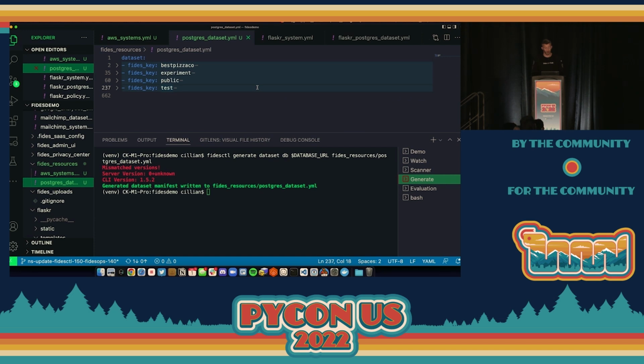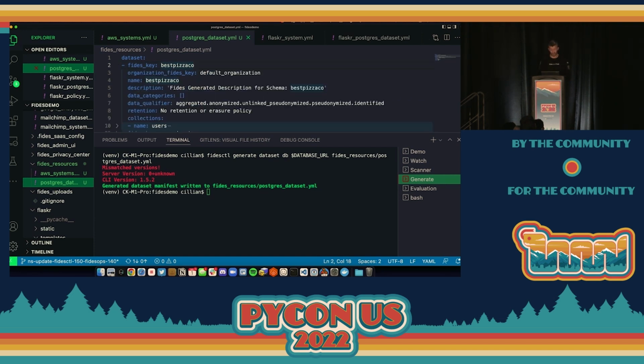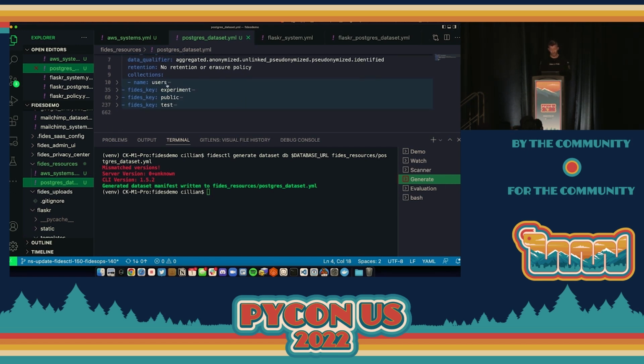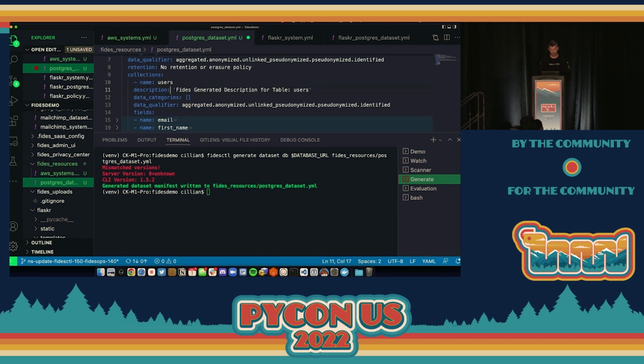So you'll see here there are four simple databases. If I look at one of these, I've got a set of metadata that describes the database itself, and then each of the tables that exist here. And if I expand those out, I can see there's a description about what it is, there's a data qualifier, and there's empty data categories. So I don't know what type of data is in here today, right? Like that's not declared, it's not modeled. I need to label this manually.